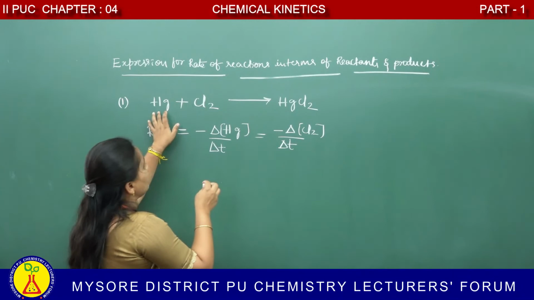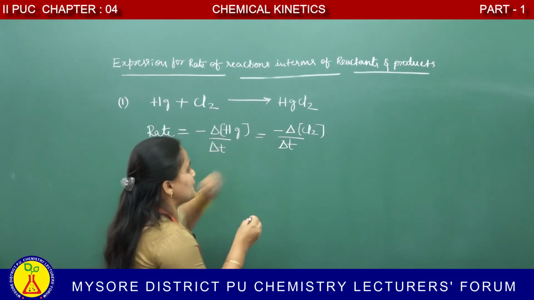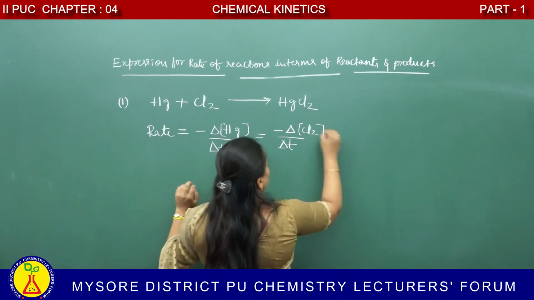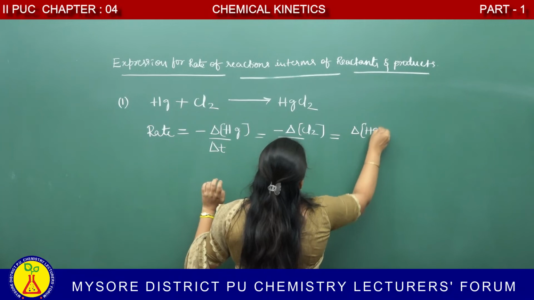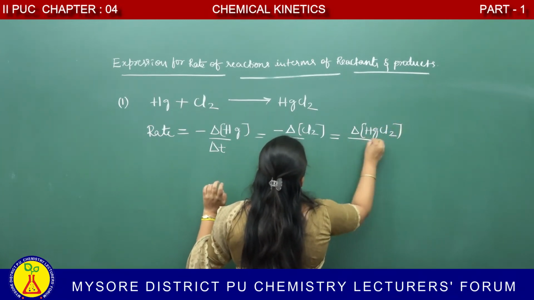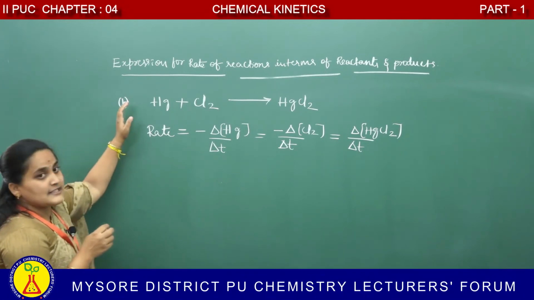This is the rate of reaction. For a reactant we take a negative sign. For the product there is no negative sign: delta mercury chloride with respect to time. This is an example.